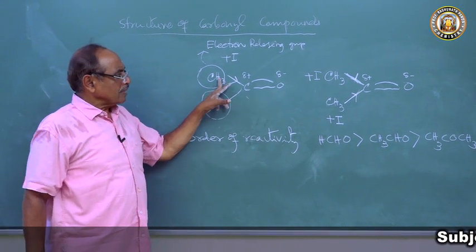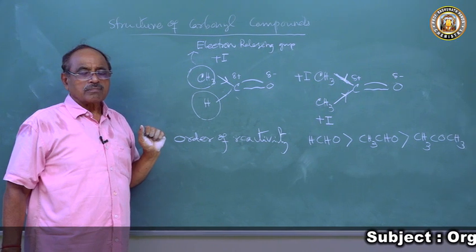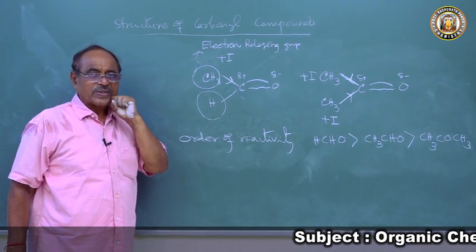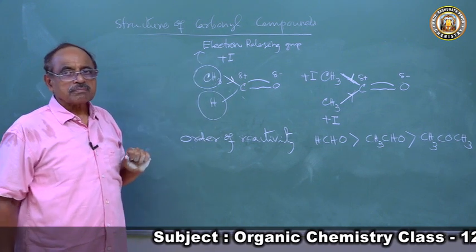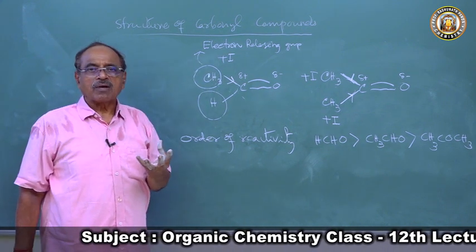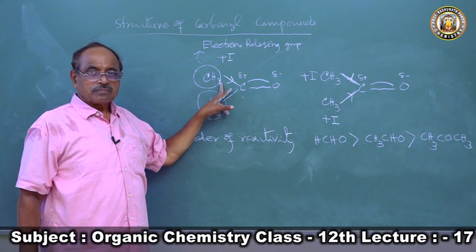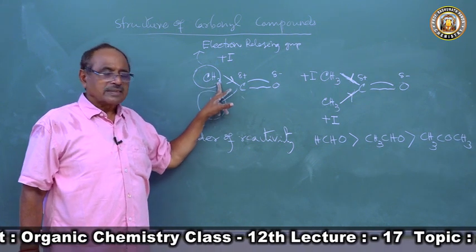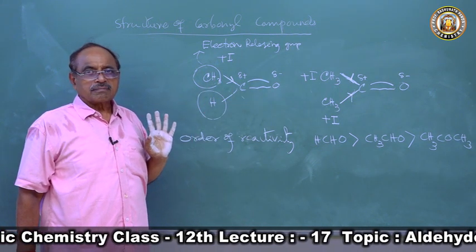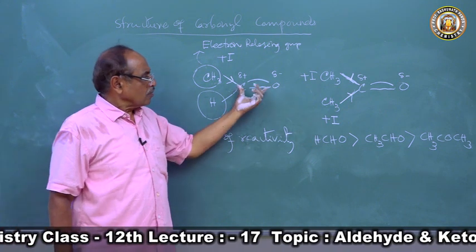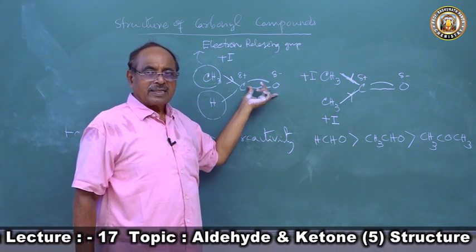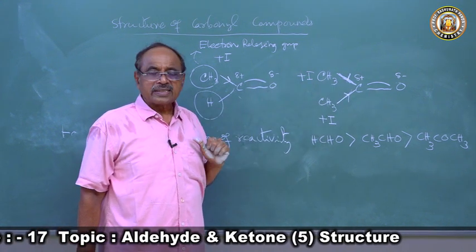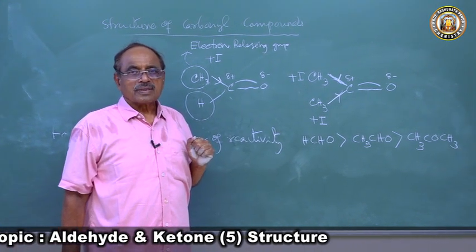So if you compare acetaldehyde and acetone, the property of aldehyde and ketone, there will be reactions involving the alkyl group, in aldehyde and in ketone. Reactions involving the carbonyl group will be there in aldehyde and in ketone, similar.